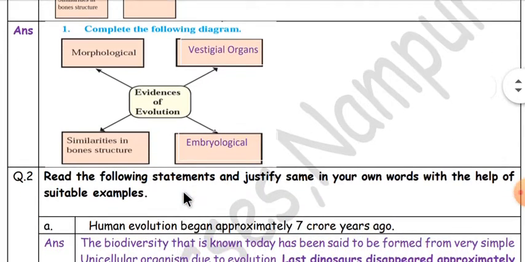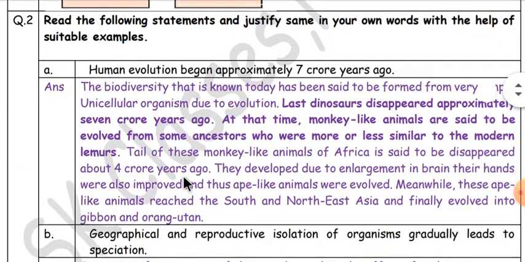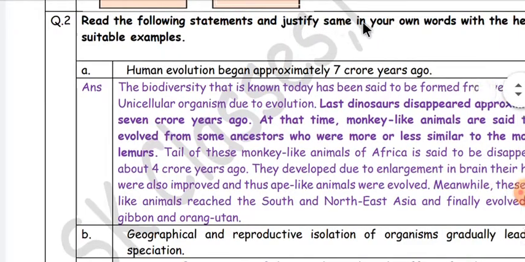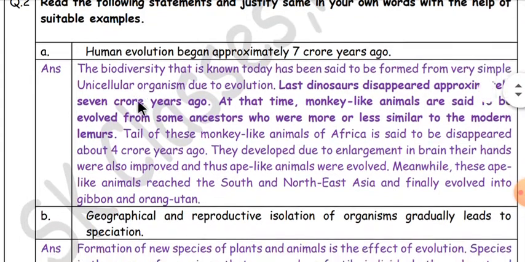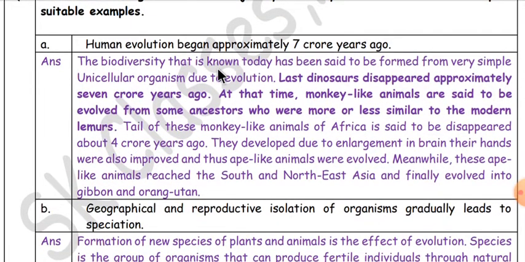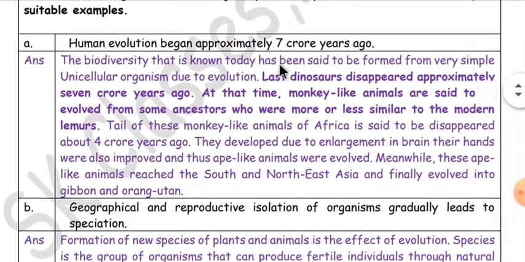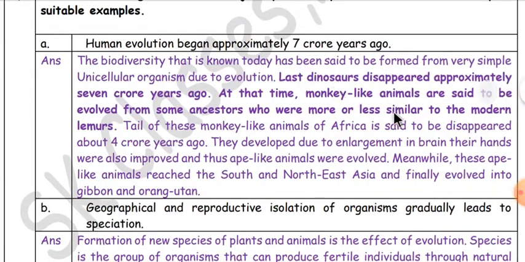Okay, for the second question there is a sub question present. Human evolution begins approximately 7 crore years ago. Okay, we have to write this in our own words. Okay, the answer is the biodiversity that is known today has been said to be found from very simple unicellular organisms due to evolution. Last dinosaurs disappeared approximately 7 crore years ago.